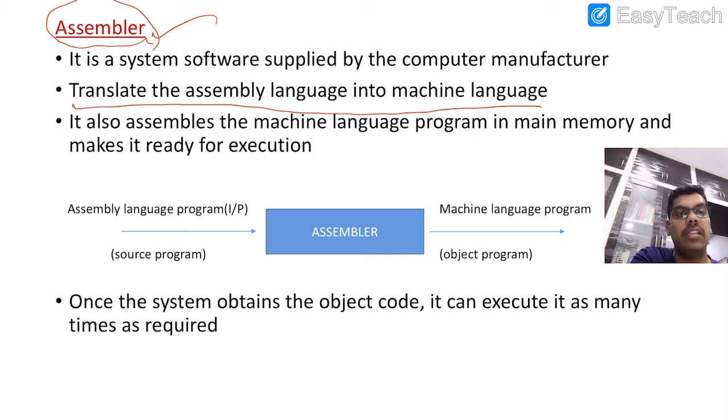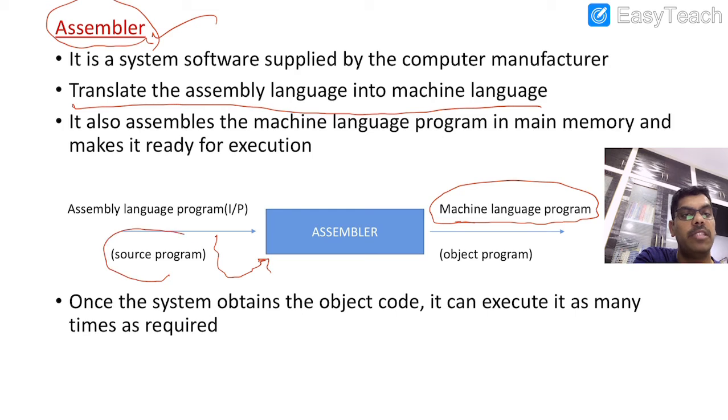And see here, the assembly language program is given as input to the assembler, so that we get the machine language program. This assembly language program is the source program, and after converting it into machine language, that will be treated as the object program. Remember, these two words are very important: one is source and another one is object.